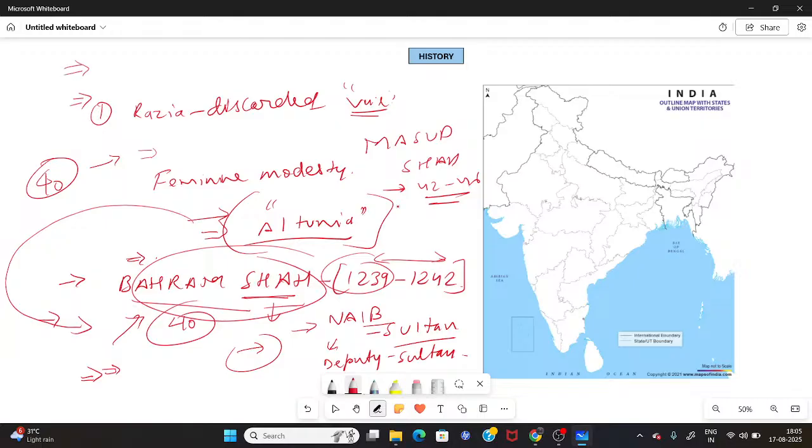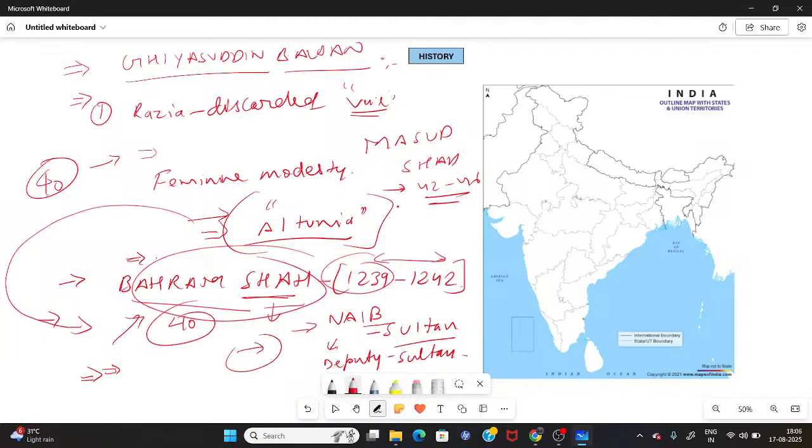This person's name was Ghiyasuddin Balban. He was a very strong military general, and he knew that if he wanted to revive the glory the Sultanate once had, he had to do something very important. With this mindset, he assassinated Masood Shah.